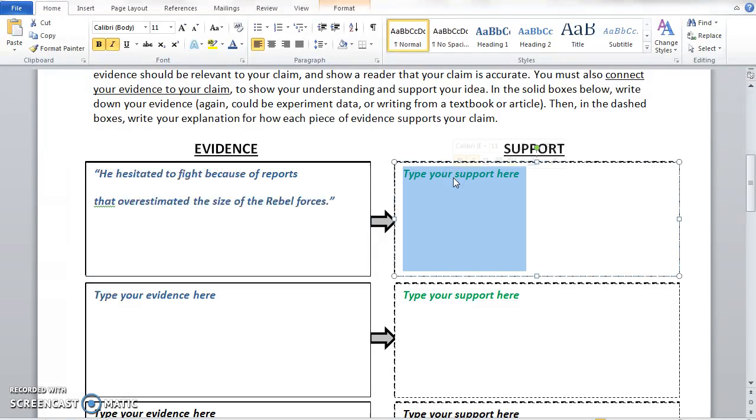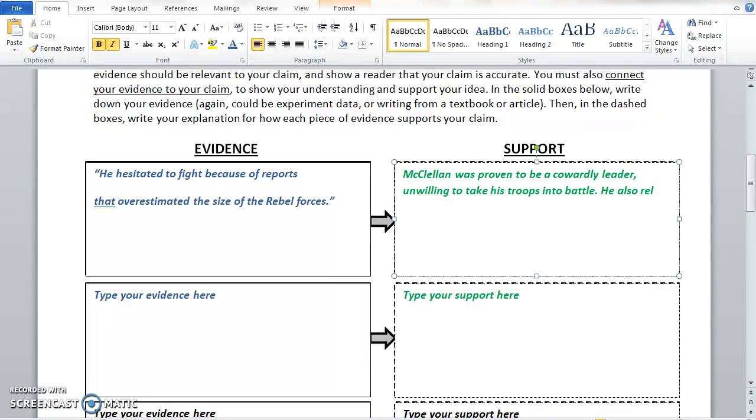So in looking at your piece of evidence, which says he hesitated to fight because of reports that overestimated the size of rebel forces, you might say that McClellan was proven to be a cowardly leader, unwilling to take his troops into battle. He also relied on inaccurate information to make his decisions about fighting rather than listening to his orders.